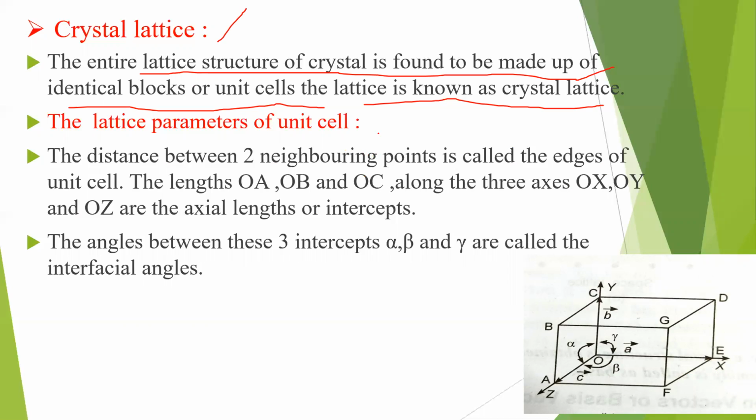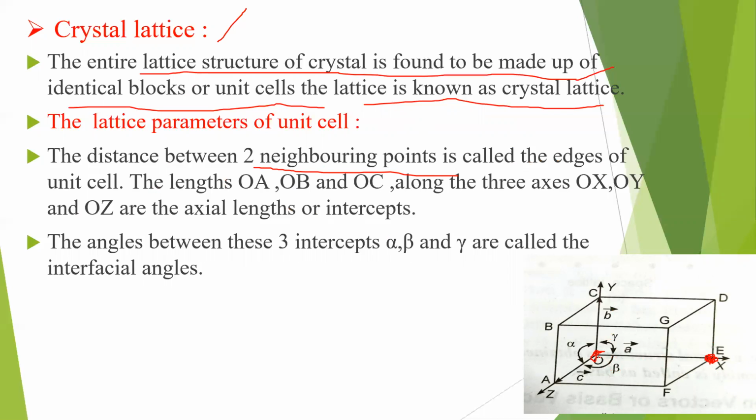Now coming to the lattice parameters of unit cell. So we have a unit cell, and I want to determine the parameters of the unit cell. As I told you in the previous slide, the distance between two neighboring points is called the edge of the unit cell. If this is a lattice point at O and I have a lattice point at E, then the distance between these two is called the edge.